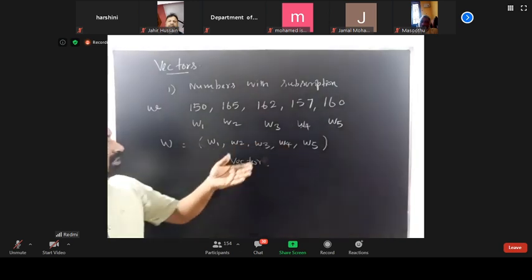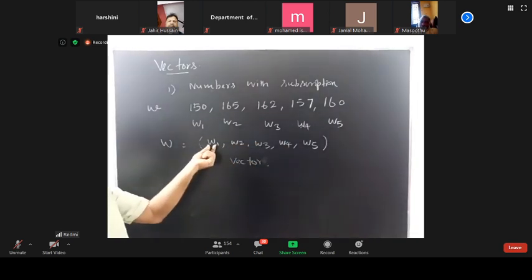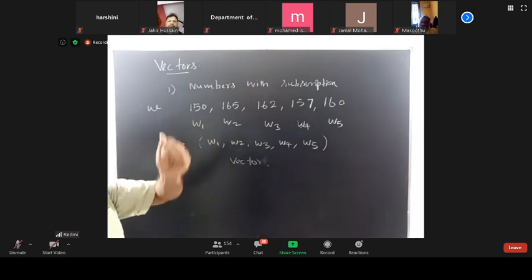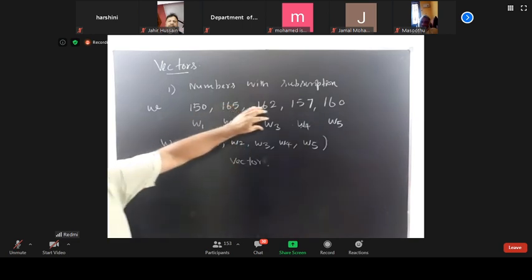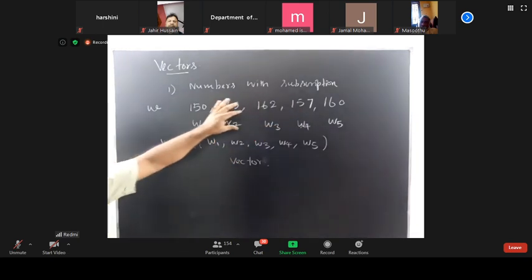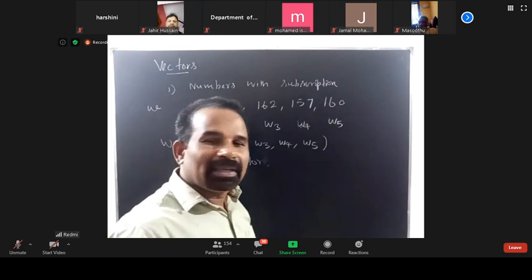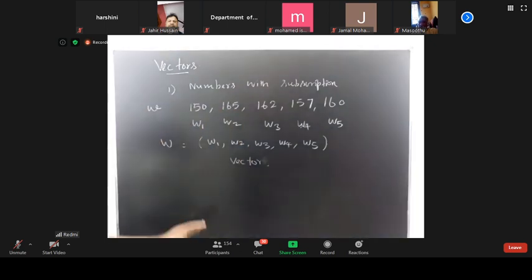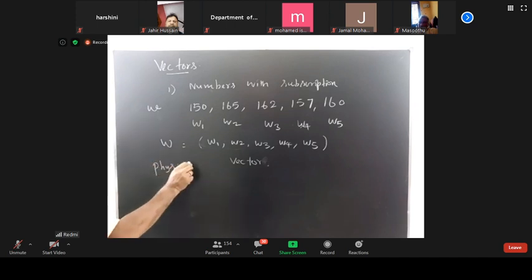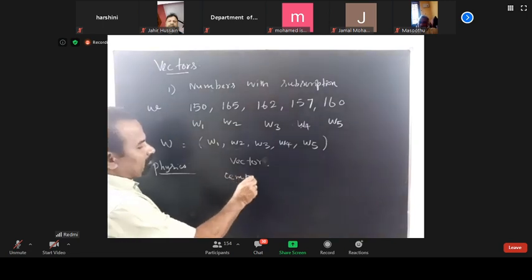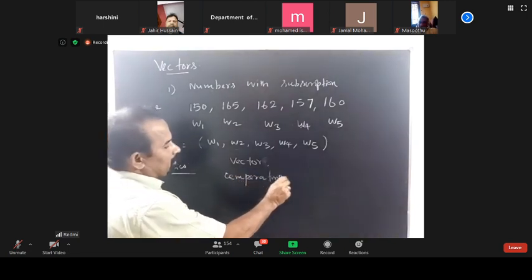Simply we can say that each subscript denotes the position in the list, and this is a vector. Now, in physics, let us take temperature and speed.